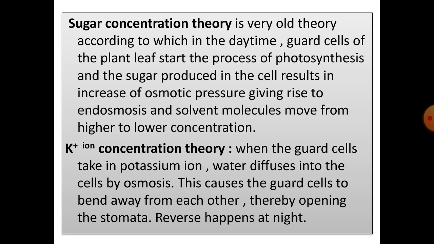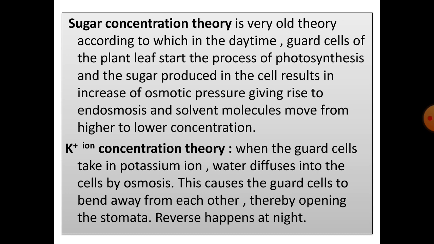So when endosmosis takes place, the guard cells become turgid and they bulge outward, and that causes opening of the stomatal pore. As the stomata open, the diffusion of gases in and out starts, and if for any reason the water content of the leaf is falling short, the water is drawn out of the guard cell due to exosmosis, and that causes closing of the stomatal pore.